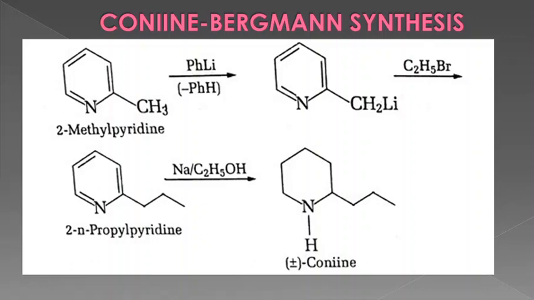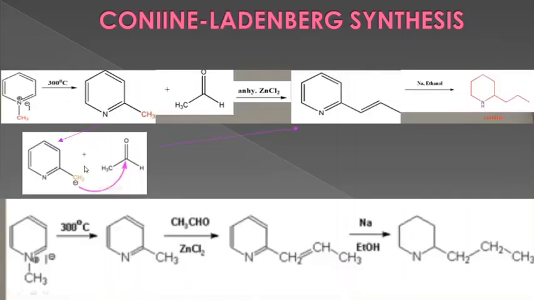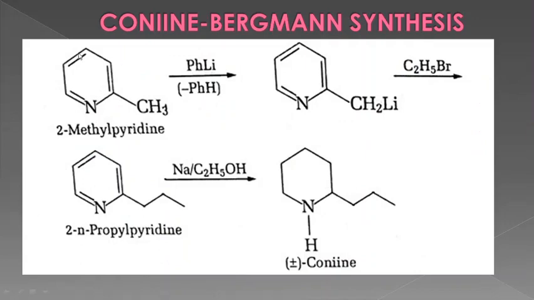The second synthesis is the Bergmann synthesis. Bergmann took the substrate as 2-methylpyridine. In the Ladenburg synthesis, we prepared this 2-methylpyridine, but here Bergmann started his synthesis with 2-methylpyridine as the starting compound, which on reaction with phenyl lithium, an acidic hydrogen from 2-methylpyridine is removed, converting it into a lithium derivative.